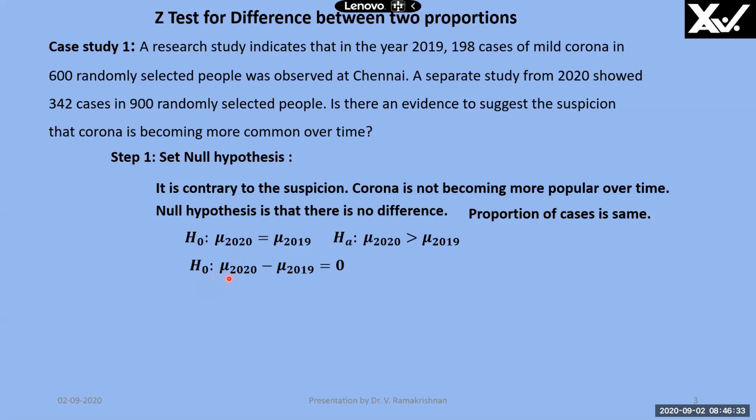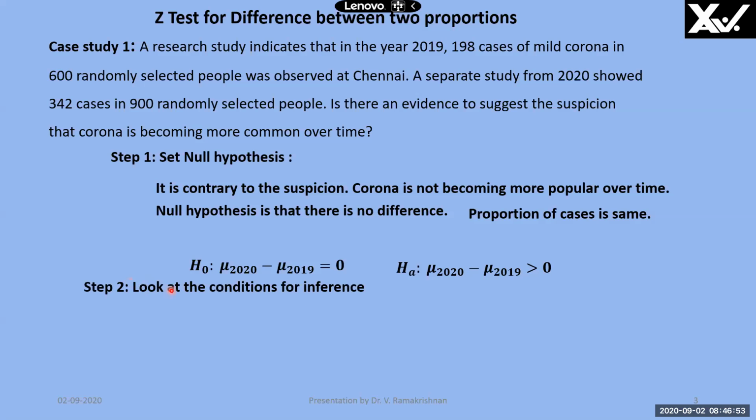Now we can also state by using the difference between two proportions. Proportion in 2020 minus proportion in 2019 is equal to 0. That is, there's no difference. Alternate hypothesis that the difference between the proportion is greater than 0. Well, you know why I've used greater sign? Because is it on the rise is the suspicion.